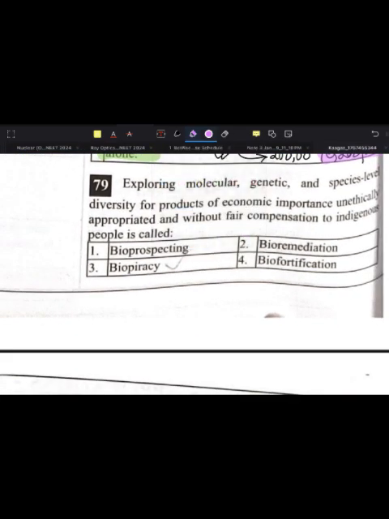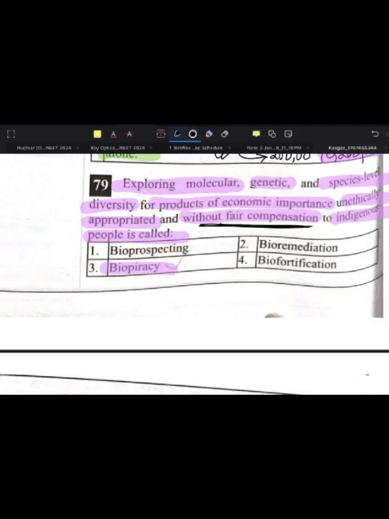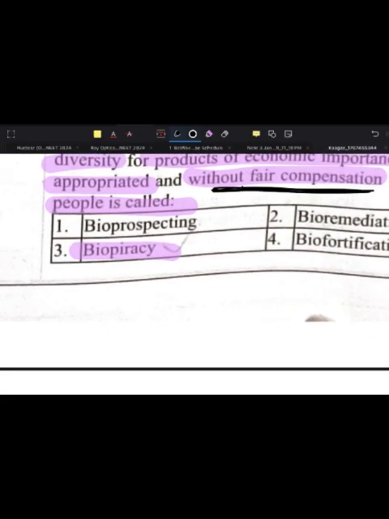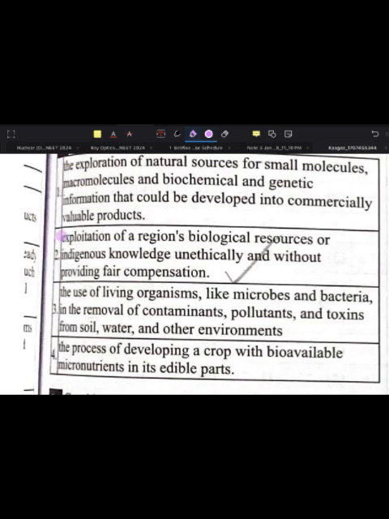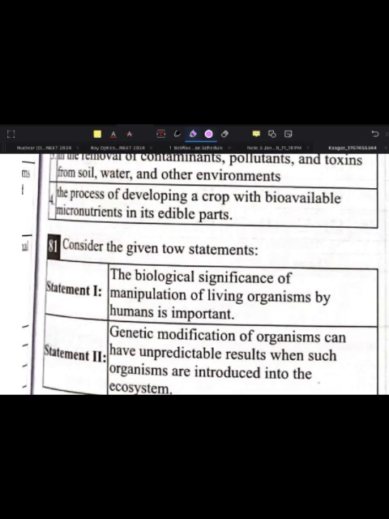Next, exploring molecular, genetic and species level diversity for the products of economic importance unethically appropriated and without fair compensation to indigenous people is known as biopiracy. You already know, without fair compensation, chori ka maal. Okay, so it will be what? Biopiracy. What is biopiracy? We have already learned the definition. It is exploitation of a region's biological resources or indigenous knowledge unethically and without providing fair compensation.